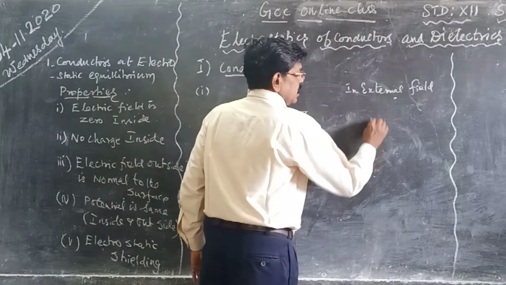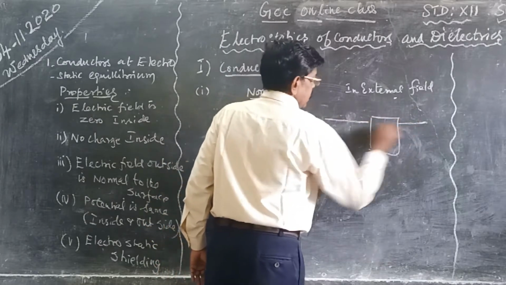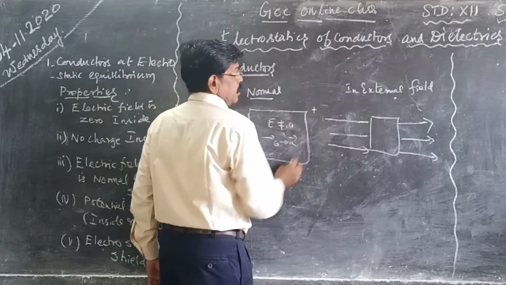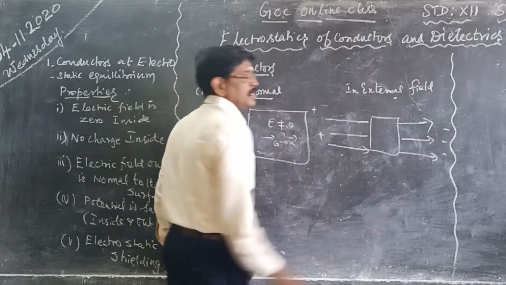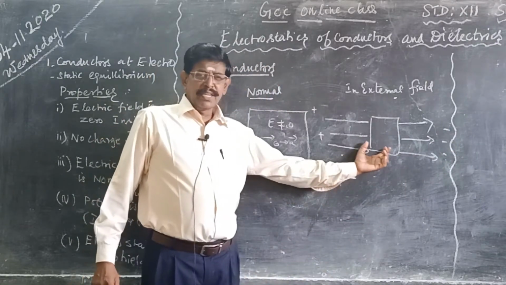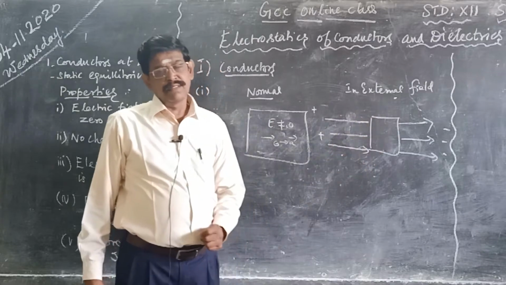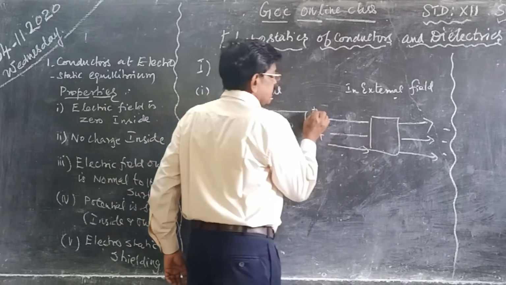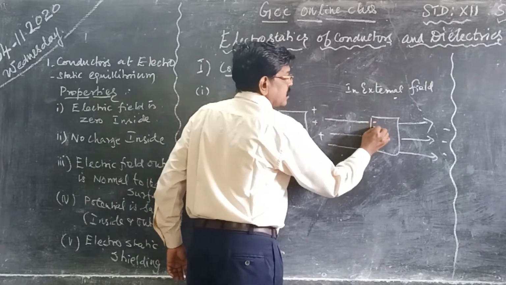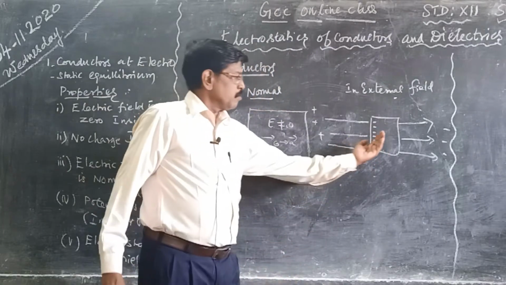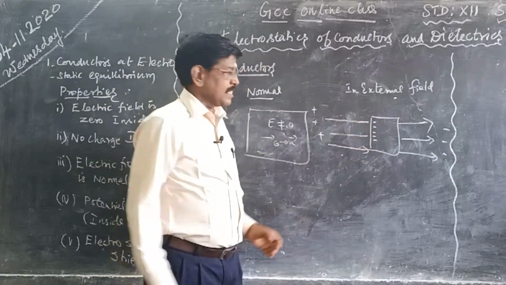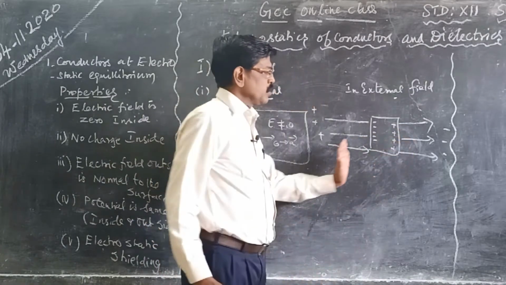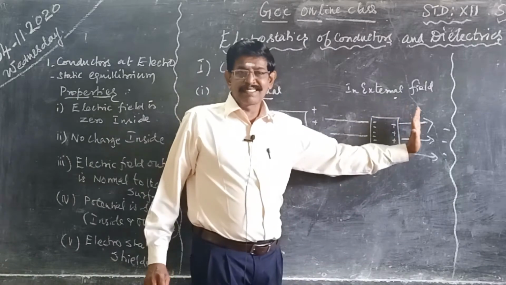Suppose the conductor is placed in an external field like this. The field means this is positive, this is negative. Suppose assume that this conductor is placed inside a uniform electric field. Now what happens is the random movement of electrons will all be attracted towards this positive side, and the electrons will be moving towards one edge. At the same time the positive charges will be on the other side.